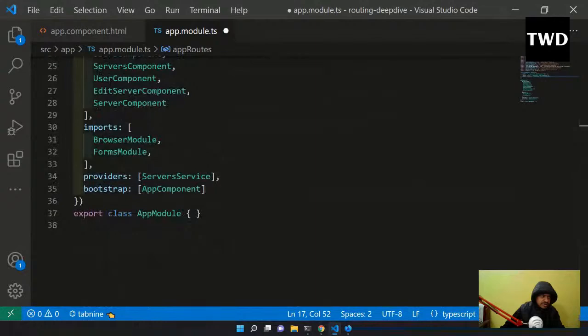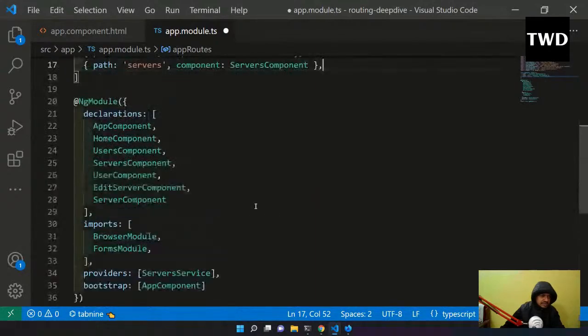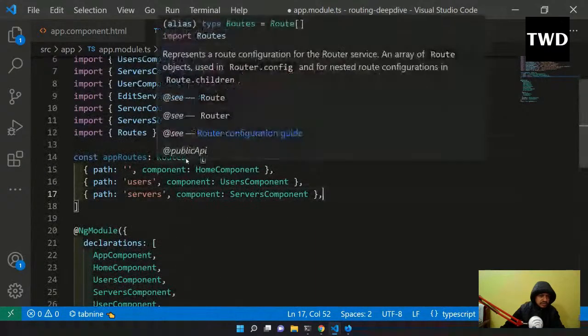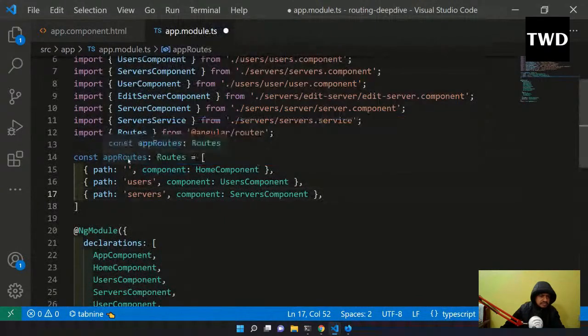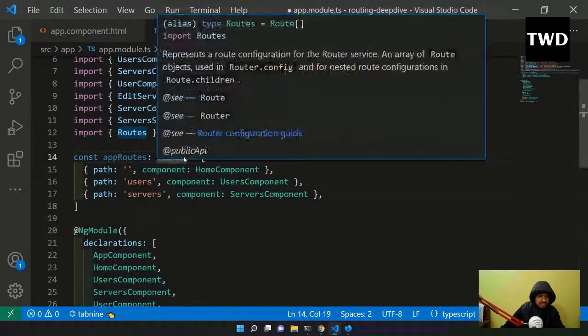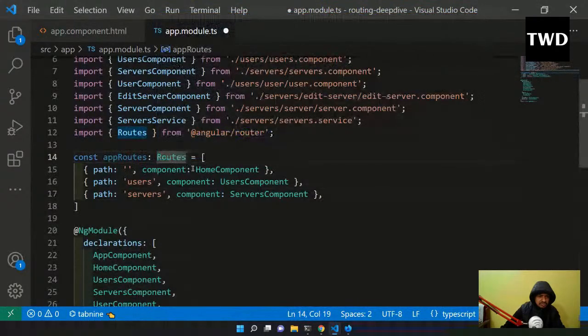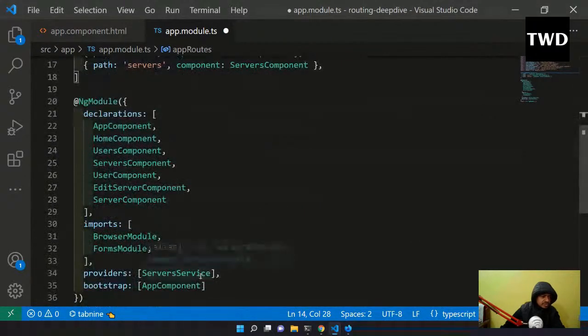But there is something which I have to add, and that is this routes. This routes I have to add. I have to come here, and see, Angular suggests this as well. The routes is automatically imported, and the other thing I have to do is the RouterModule. That is not shown here, but we have to do it here for the import.